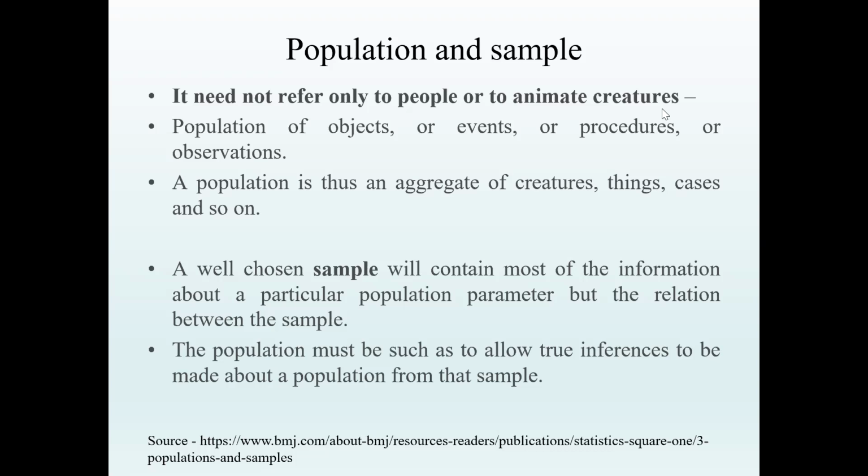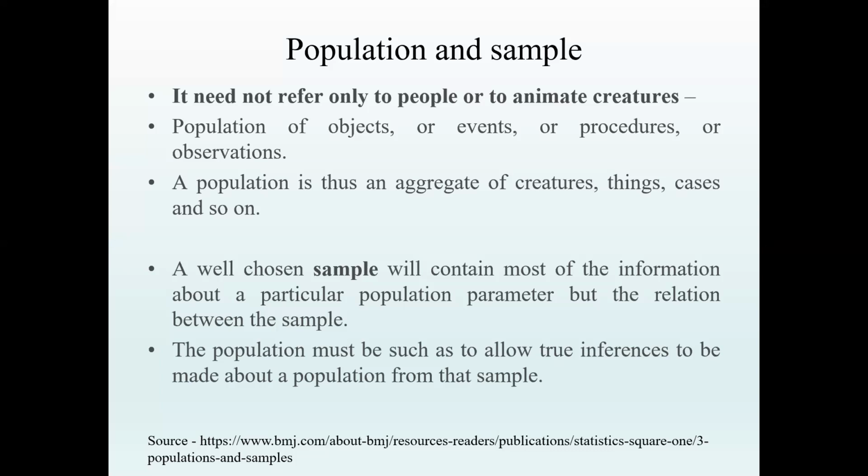Population, because usually we refer to population for a group of people, but when it comes to research or in biostatistics, we usually refer to population as it can be anything. It can be people, it can be objects, it can be events, or it can be an aggregate of things, cases, and so on. So it can be a cadaver, it can be a blood sample, anything. So that is called a population. This population is what the researcher is interested to generalize the results to.